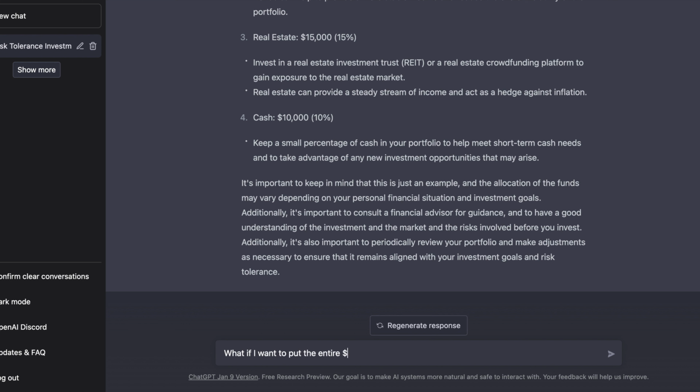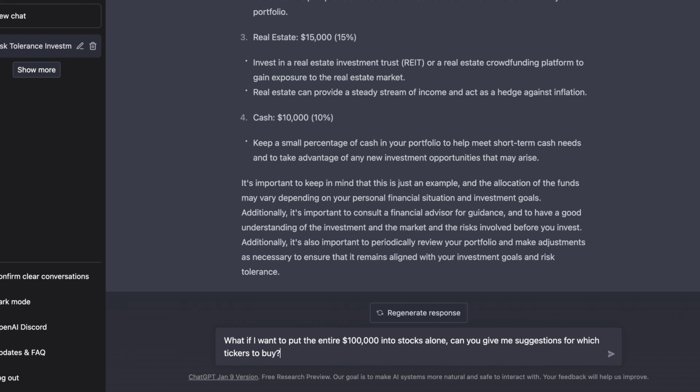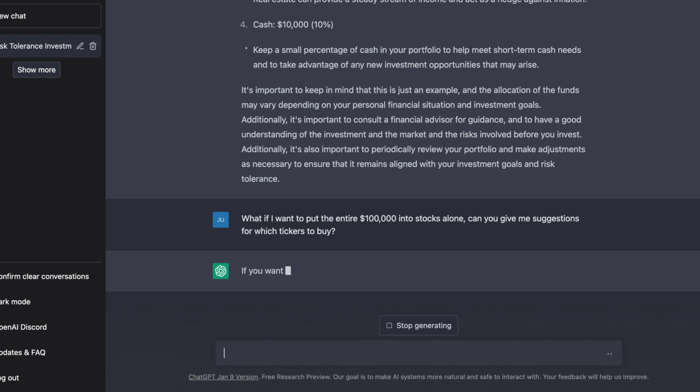And now I narrow it down a little bit more and say, what if I want to put the entire $100,000 into strictly stocks? Again, this isn't by any means the best practice. Don't follow this as investment advice. I'm just doing it to see if we can build a portfolio in our paper trading account, which we're going to do in order to see how well the recommendations that ChatGPT gives us do over time as investments.